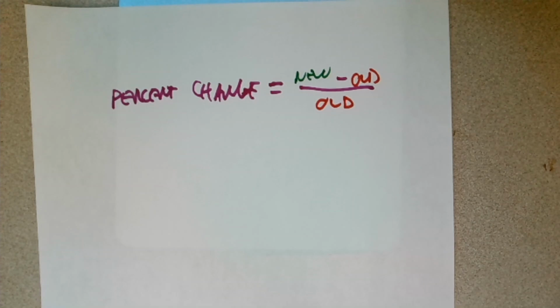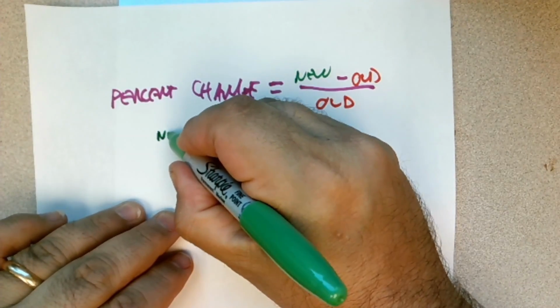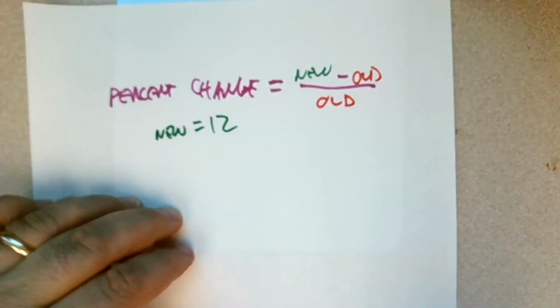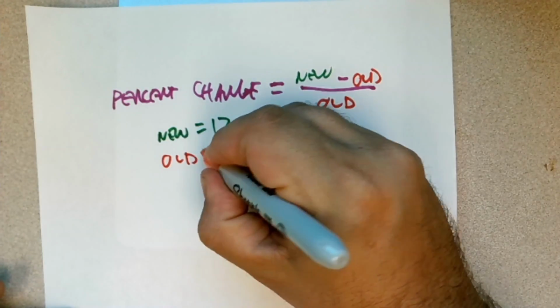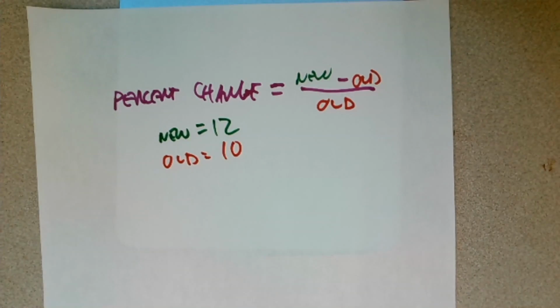So in my example, the cost of a streak freeze went up by 2 lingots. Is 2 lingots a lot or is 2 lingots a little? Well, let's look at how much 2 lingots is compared to where we started. So in this example, the new is 12 lingots. The old is 10 lingots.